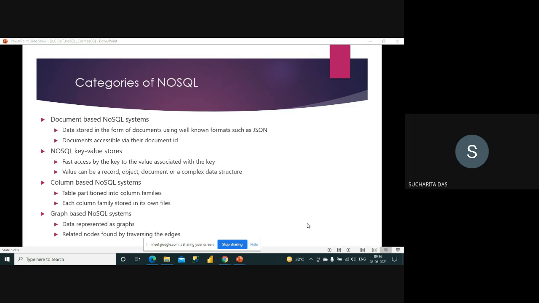The third one is the column based NoSQL system. Here the table is partitioned into column families. Say you have a table with some 100 columns. Instead of maintaining the entire table in the same place, you partition the table based on the columns, meaning you put similar types of columns in one group.